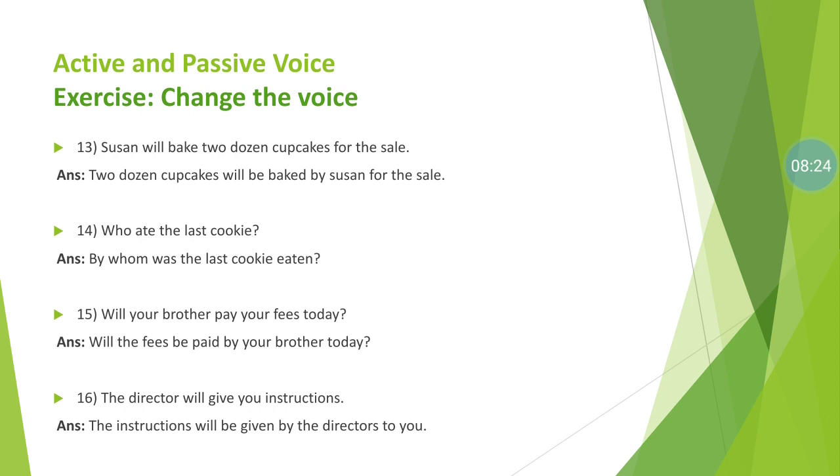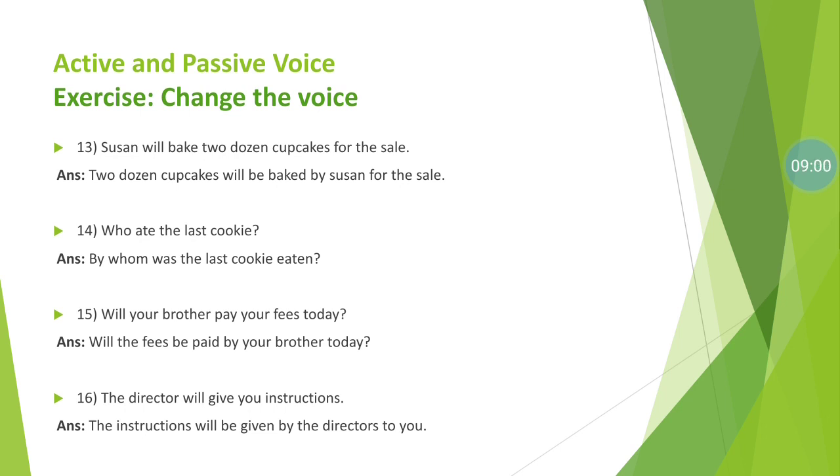Number 14. Who ate the cookies? See, it's an interrogative type of sentence. The sentence begins with who. We already know that if a WH word is used, it will remain as it is, but if who or whom is used, who transfers into by whom, and whom transfers into who. That is, the who is deleted, and in the place of who we use by whom. Though ate is simple past tense, it transfers into was eaten. So see how we transfer a sentence. By whom were the cookies eaten?